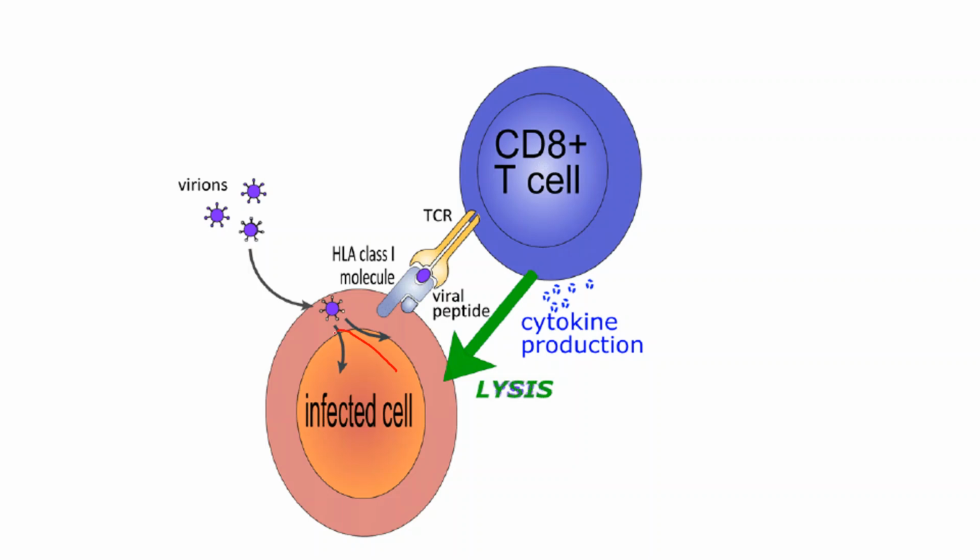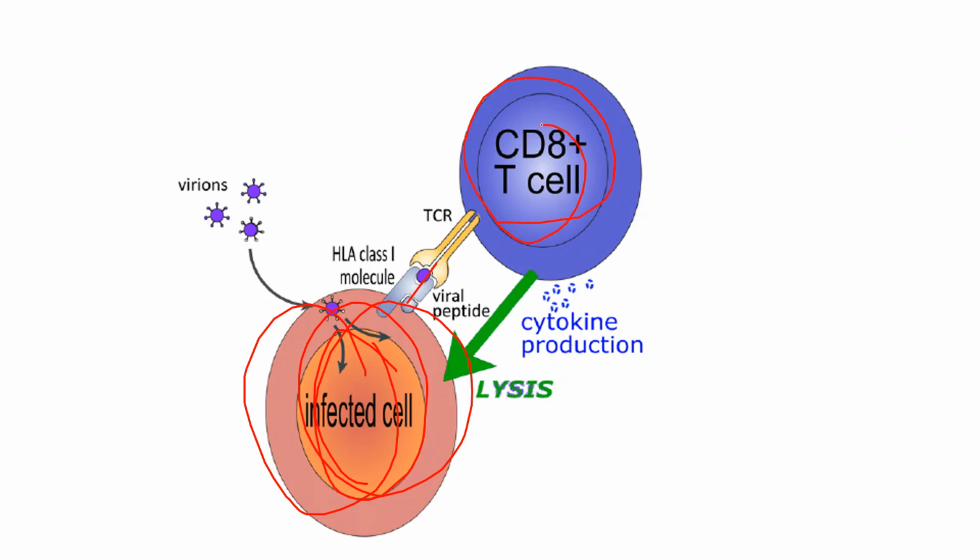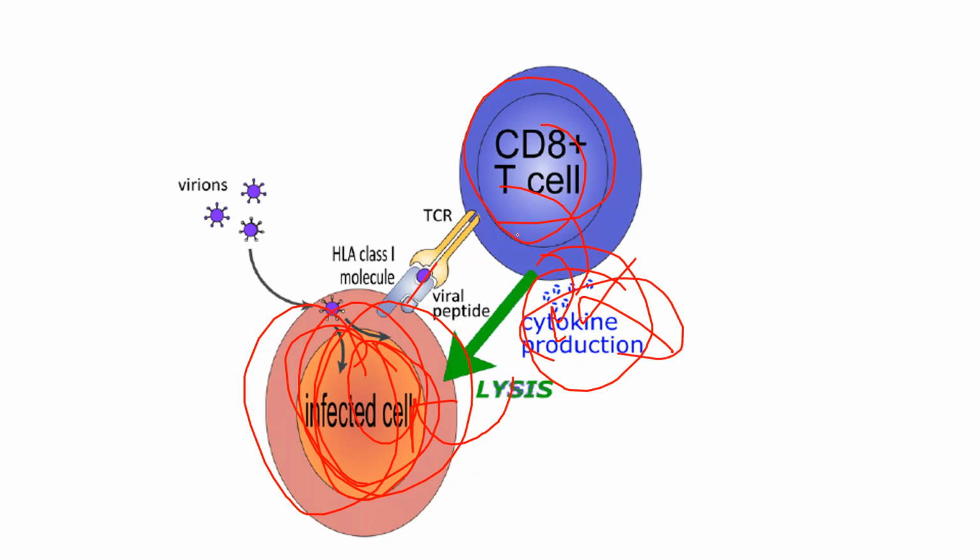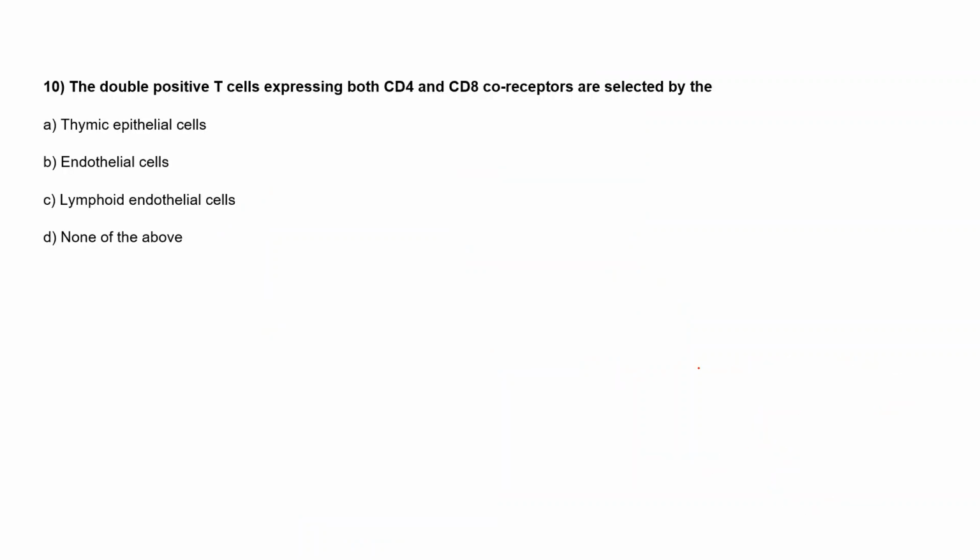So this is the viral infected cell. This is the normal cell only. So through the MHC1, these CD8 positive cells play a role, and they produce this cytokine, so that they can lyse these cells. Once they find that this is an infected cell, they start releasing this cytokine. If it's a normal cell, they will not release the cytokines. Once they find that it is an infected cell, they release this cytokine, they bind with the infected cells, and this lyses these cells, right? In this way they play the role.